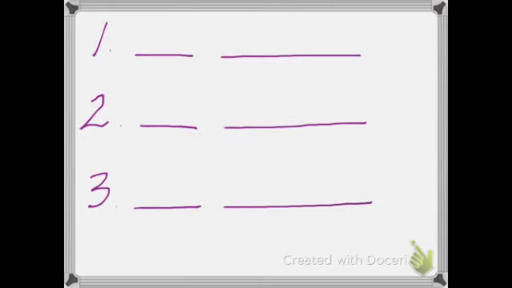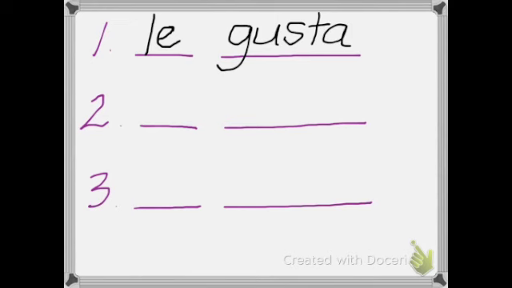Okay, let's do some practice out loud. If I wanted to say, he likes to dance, would I use me, te, le, nos, os or les? Okay, if you thought it was le, you would be correct. And if I was going to say he likes to dance, would I use gusta or gustan? I'm going to start writing it while you think about it. Okay, it should be gusta because bailar is an infinitive verb.